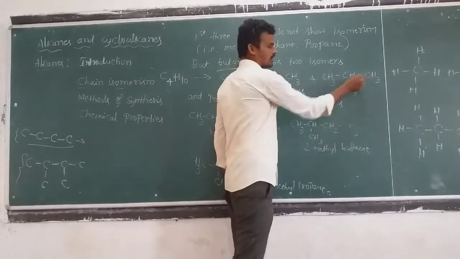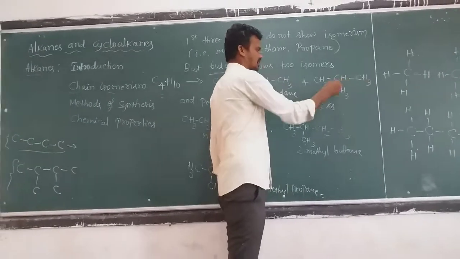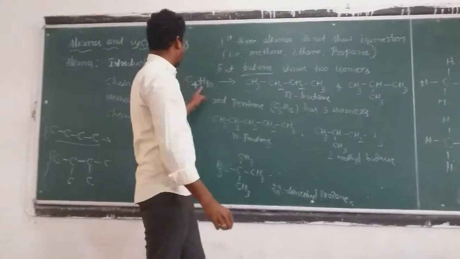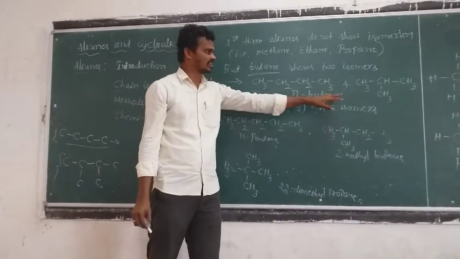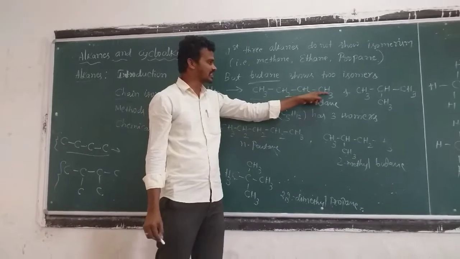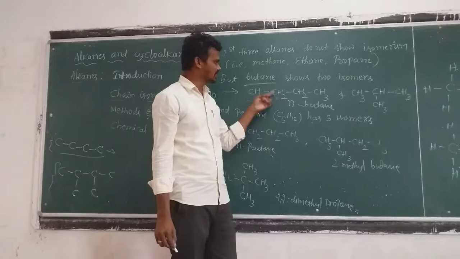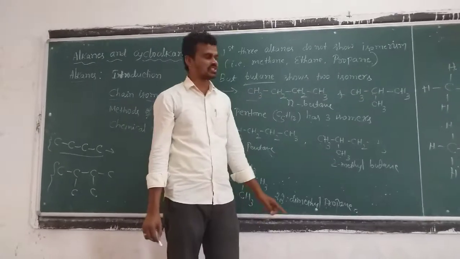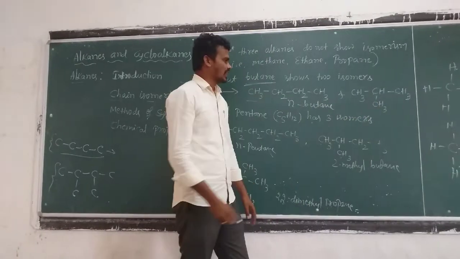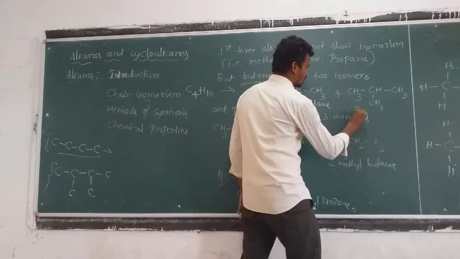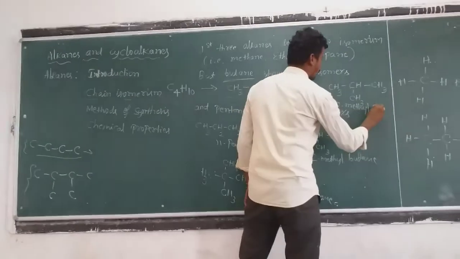And the second one is CH3, CH, CH3, CH3. 1, 2, 3, 4, 4 carbon atoms are there. 3 plus 3, 6, 6 plus 3, 9, 9 plus 1, 10. So 4 carbons and 10 hydrogens are there. The same molecular formula C4H10, but the carbon chain is branched rather than straight. See here, a difference is obtained. This is the straight chain, this is the branched chain. This branched chain contains one CH3 unit, and the name of this is 2-methylpropane.